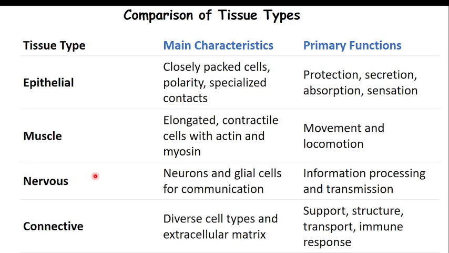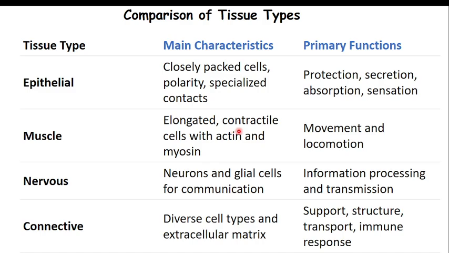So we can have a table which now summarizes what we have talked about. When you say epithelial tissue, the main characteristics are closely packed cells, no gap there. There is polarity, remember basal, and they have two parts. They are specialized for contacts. They cover our internal and external surfaces. Their function is protection, secretion, absorption, and sensation.